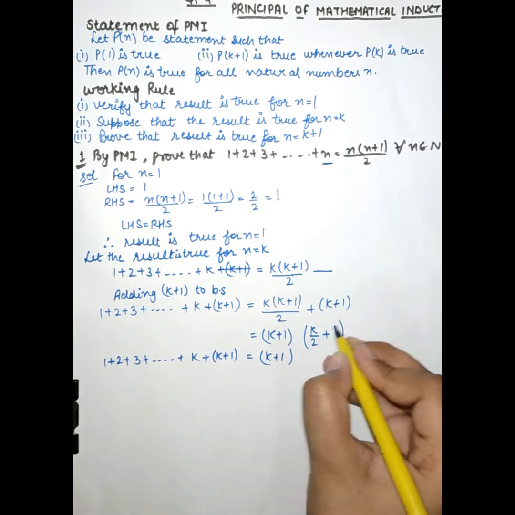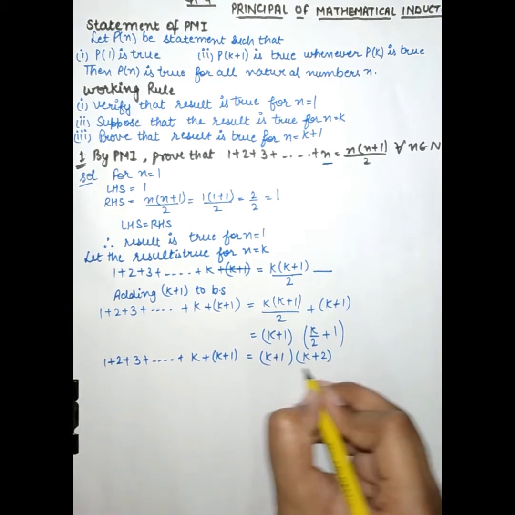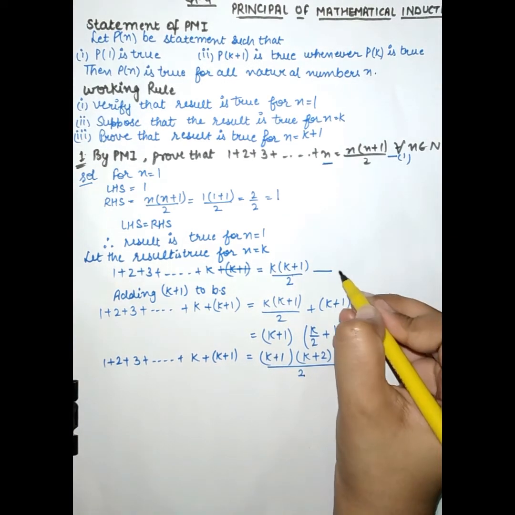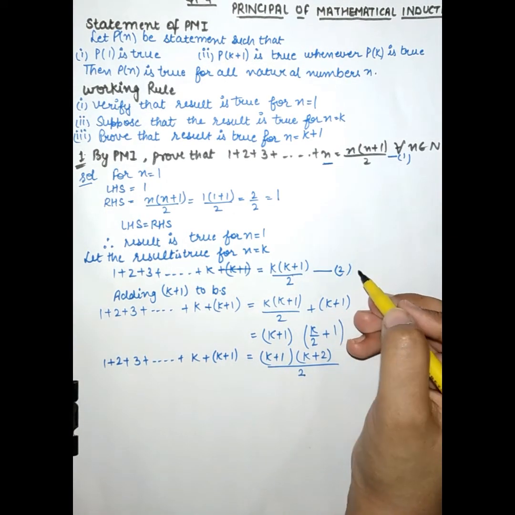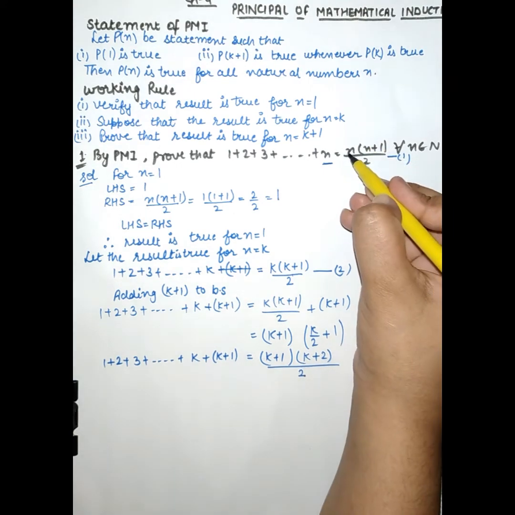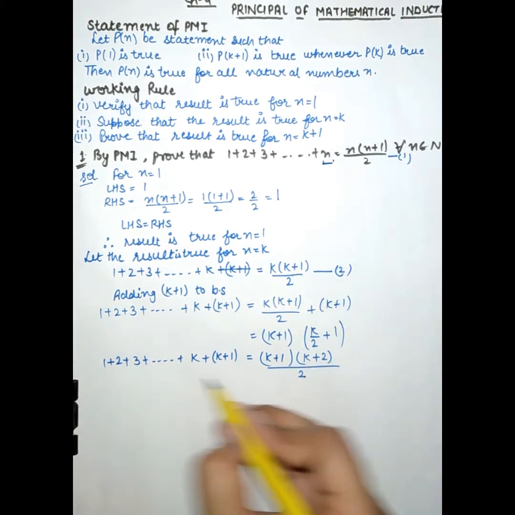By taking LCM, this term will become k plus 2 upon 2, which is with the comparison with the result 1. This is our result 1 and this is our result 2. This will show that the result is true for n is equal to k plus 1. If we put n is equal to k plus 1 here, this equation will become this.